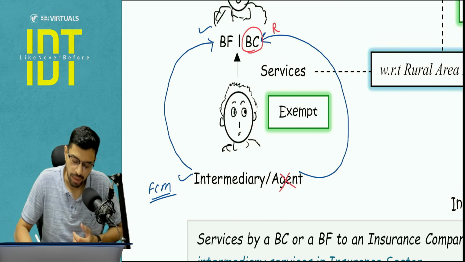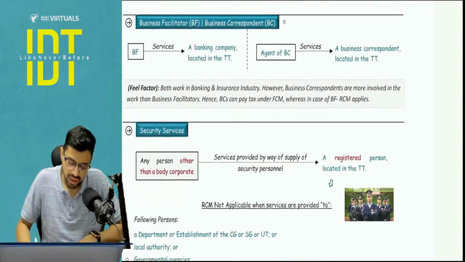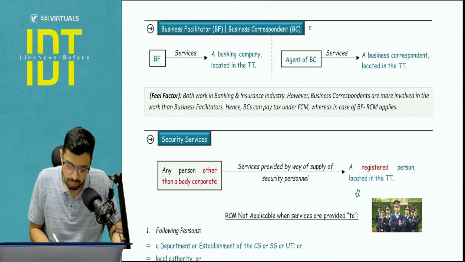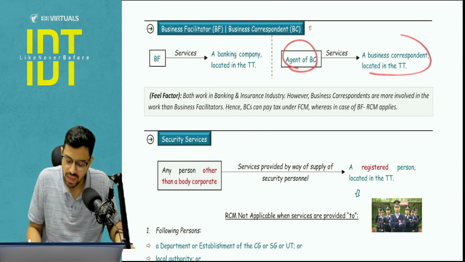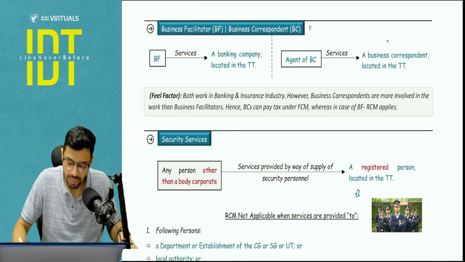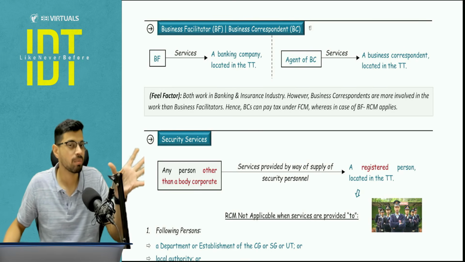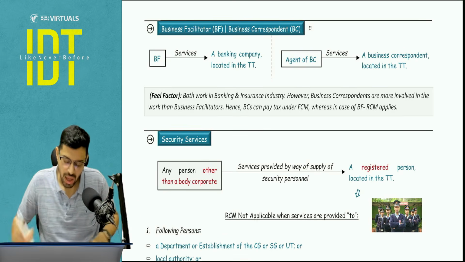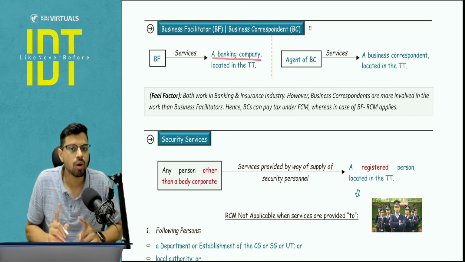So why to trouble him? Here RCM will apply. So if you see the charge related provisions, you will find two entries with respect to RCM. BF giving services to banking company, not BC, and an agent of BC giving services to BC. So BC is already paying the tax. Why to trouble the agent? Let him pay under the RCM. So you have to understand the feel factor, otherwise it will become quite clumsy to learn. Okay. Another important point to be noted, here they have only mentioned a banking company, not an insurance company.